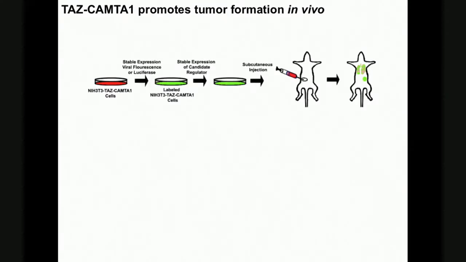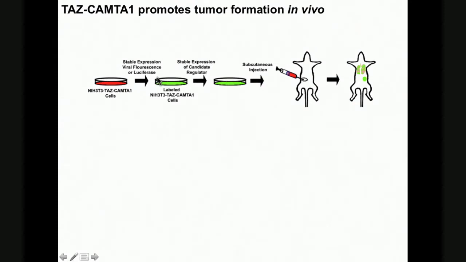So we also wanted an in vivo model system to test this in, so to test whether or not TAS-CAMTA can drive tumor formation, and then whether the things we predict will inhibit it can repress that. And so Ryan just utilized a system that we routinely use in the lab for other cancer types. And so we took the 3T3 cells that are expressing TAS-CAMTA1, and then we stably label them with a fluorescent protein, in this case, a really bright green protein.